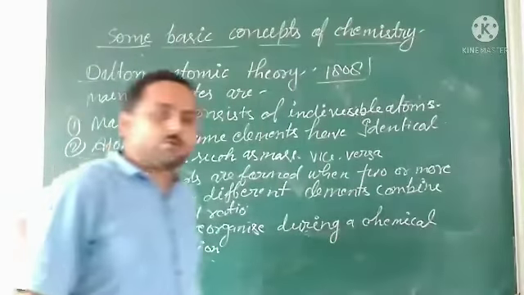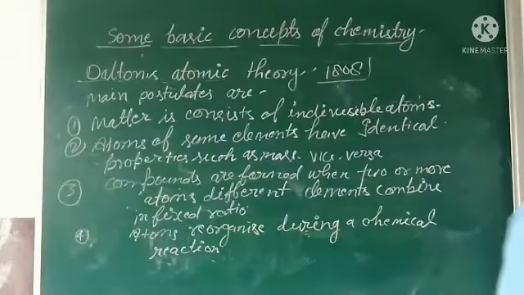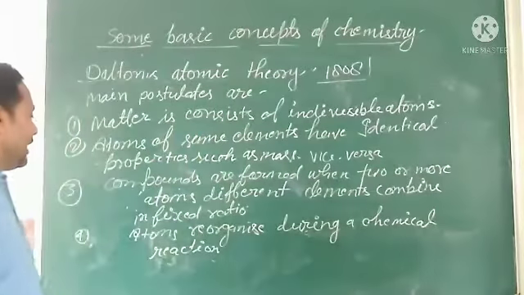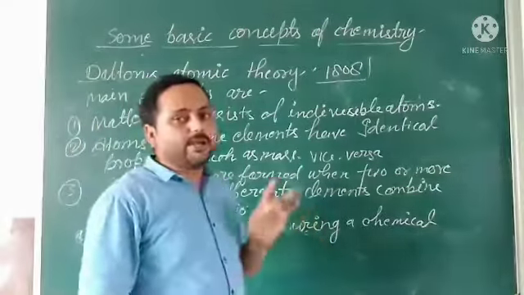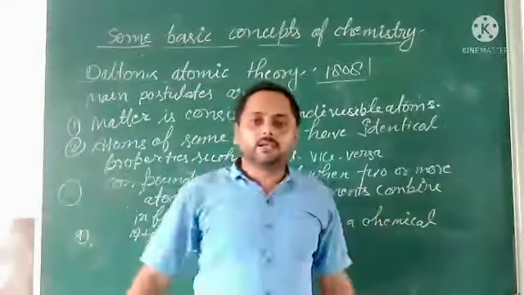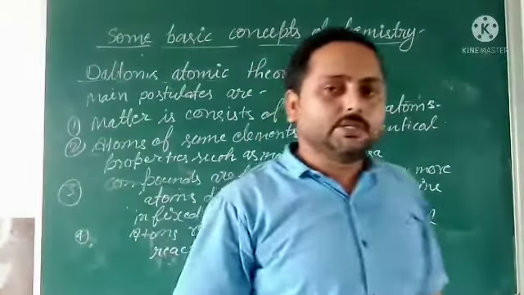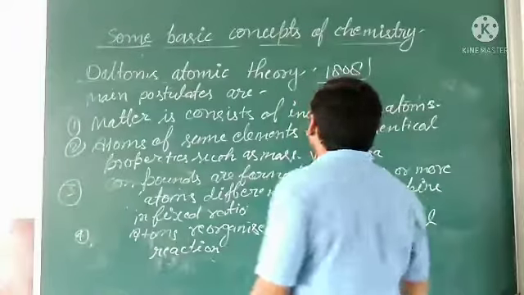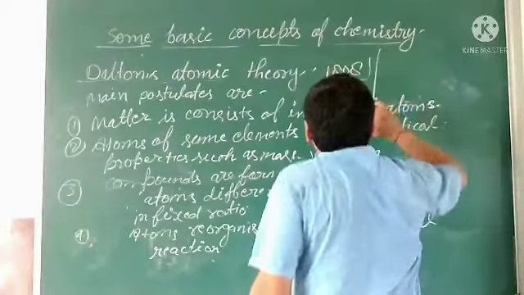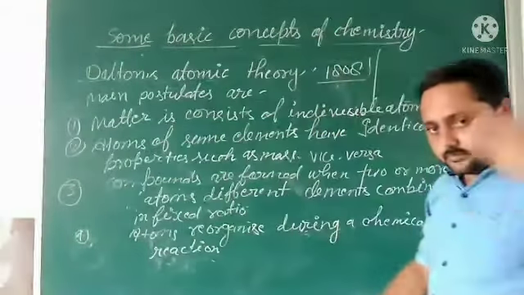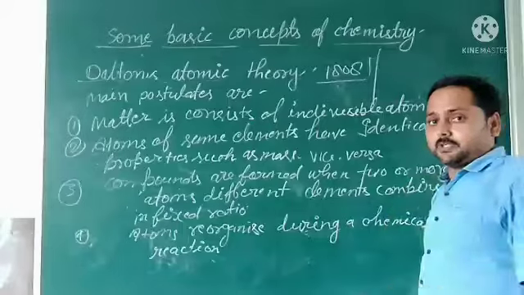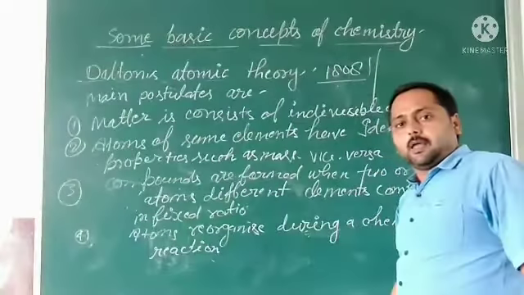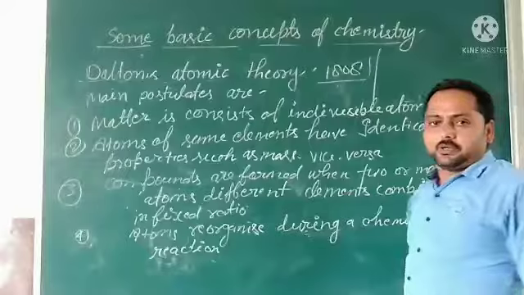So these are the main postulates of Dalton's atomic theory. And atoms can neither be created nor be destroyed. So students, this is the main concept of Dalton's atomic theory. And what were the positive points? What was the advantage? So it could explain the laws of chemical combination.